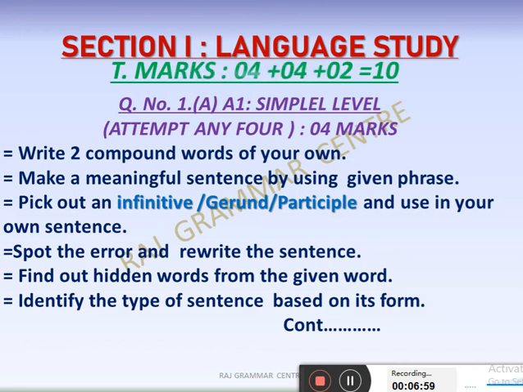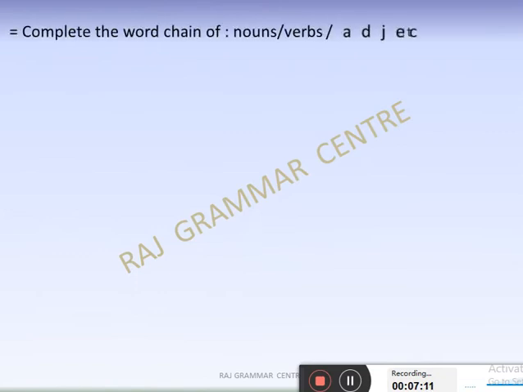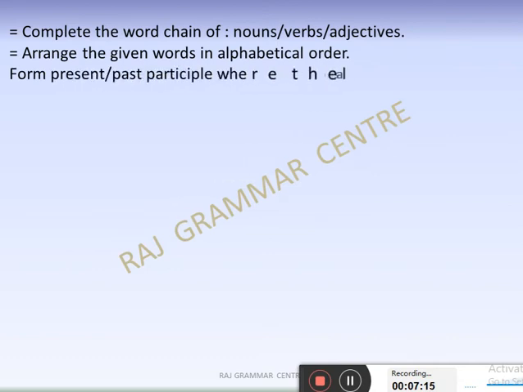Next topic which might be repeated is in front of you, just go through it. Yeah, that is the participle part.